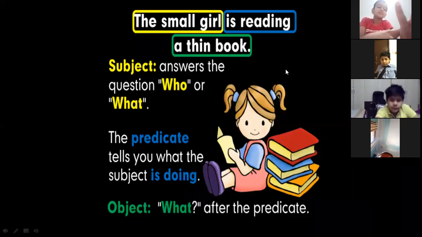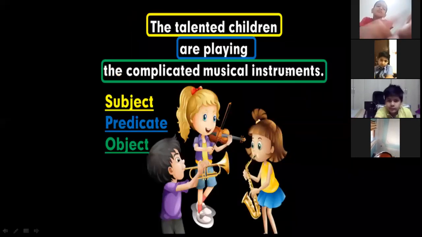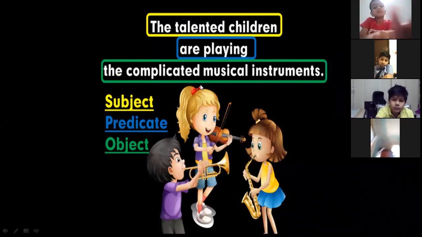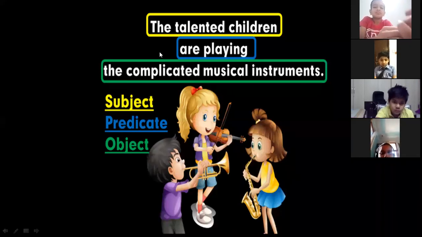So this way you can just answer. Again, one more example. Again, in this example, you can see three color boxes are there. So the yellow color box is the subject, the blue color box is your predicate, and the object is in green color.